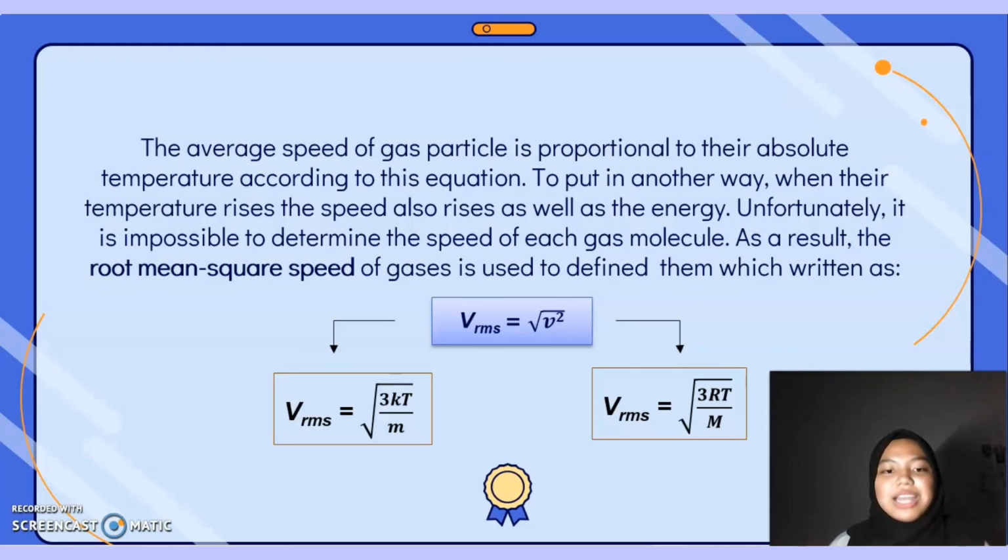Vrms equal to the square root of 3kT over m, and also Vrms equal to the square root of 3RT over M.